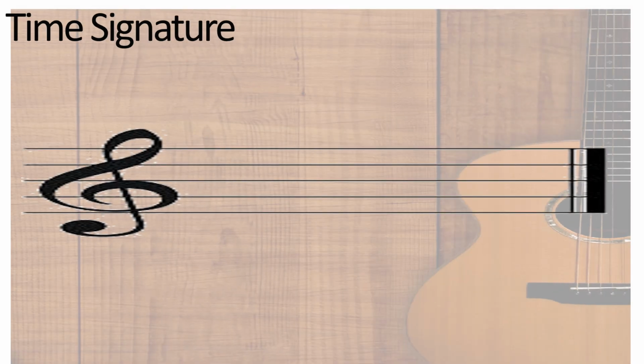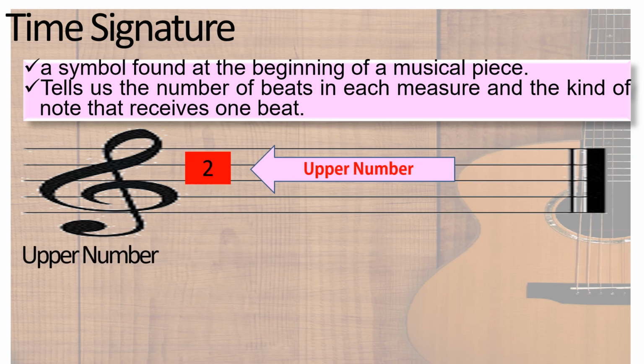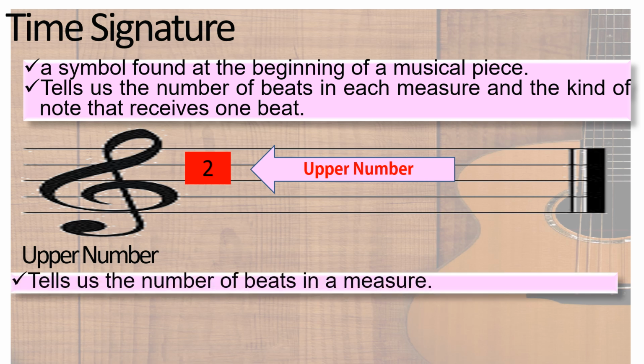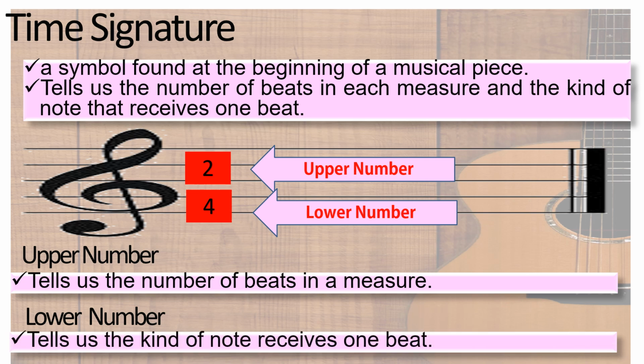What is time signature? Very good. Time signature is a symbol found at the beginning of a musical piece. It tells us the number of beats in each measure and the kind of note that receives one beat. There are 2 numbers in time signature. We have the upper number. It tells us the number of beats in a measure, and lower number. Lower number tells us the kind of note that receives one beat.